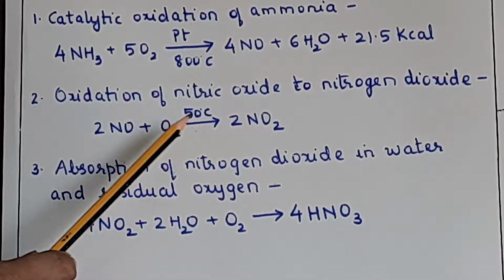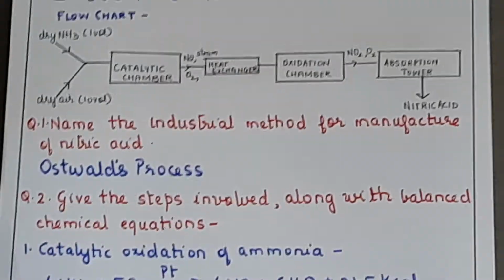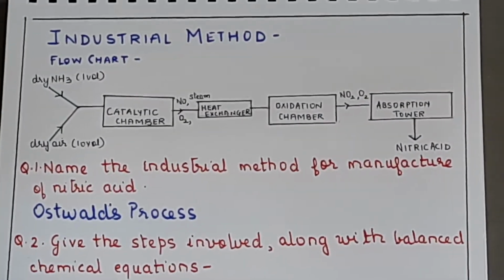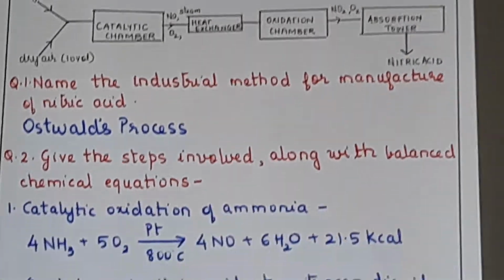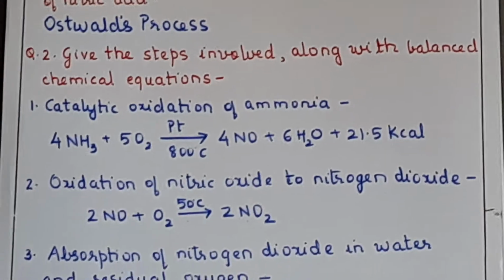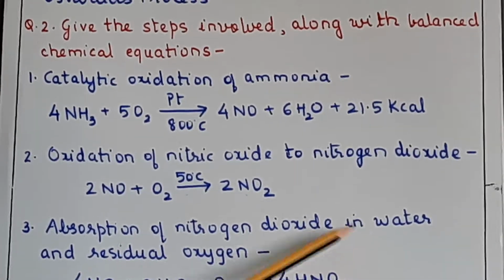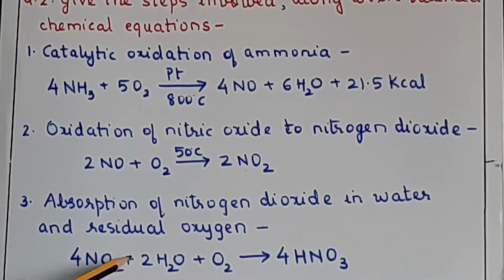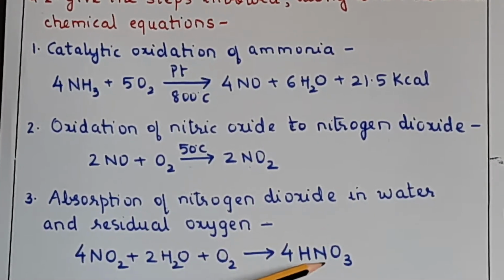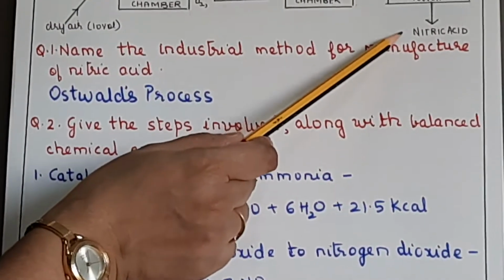Okay, clear? Now here if you observe, I have written NO2 and O2. So this NO2 which is formed in the oxidation chamber and the air is passed through the absorption tower. So absorption of nitrogen dioxide in water and residual oxygen. So all these three will combine and ultimately you are going to get nitric acid. Okay, so this is where the nitric acid is getting collected.